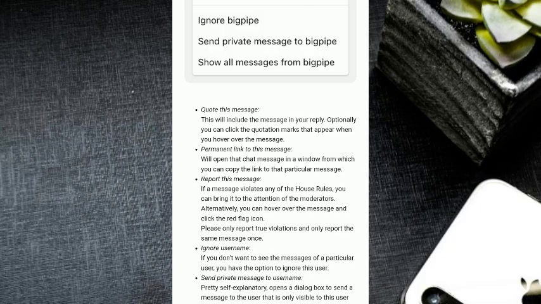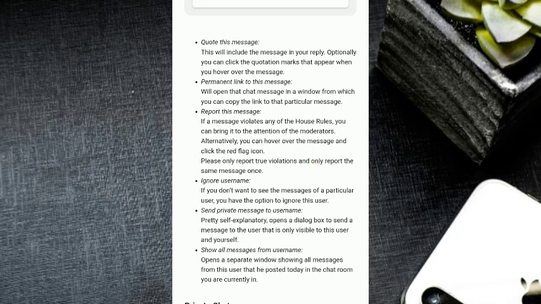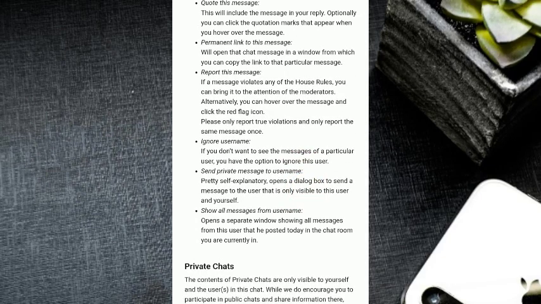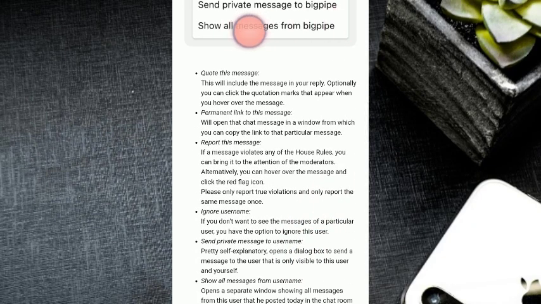We also have ignore user. If you don't want to see the messages of a particular user, you have the option to ignore this user. This is the option here. Then we also have send private message to username. Pretty self-explanatory. This opens a dialog box for you to send a private message to the user that's only visible to the user and yourself. Lastly, show all messages from username. This opens a separate window showing you all messages that the person posted that day in the chat room.